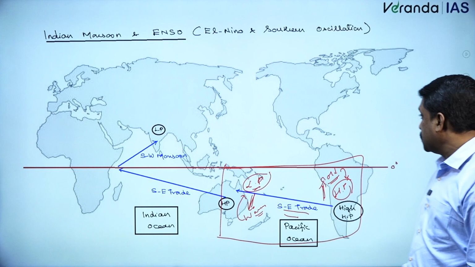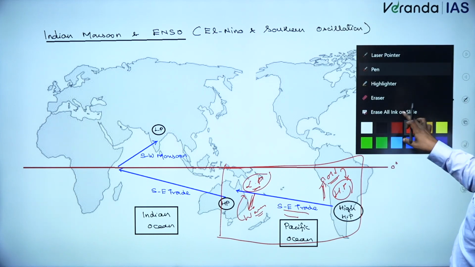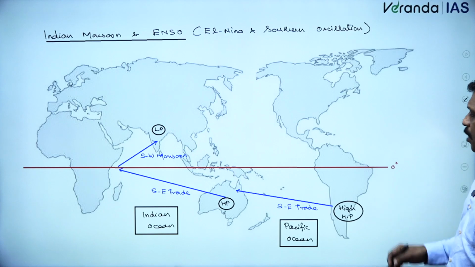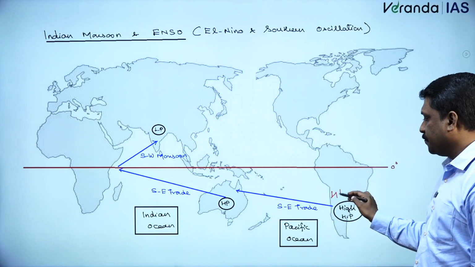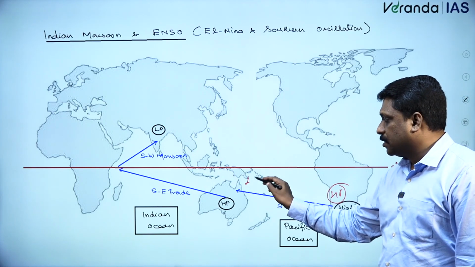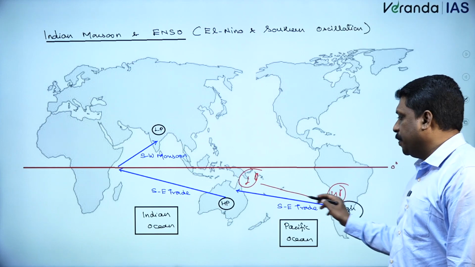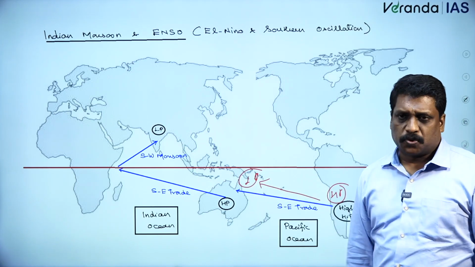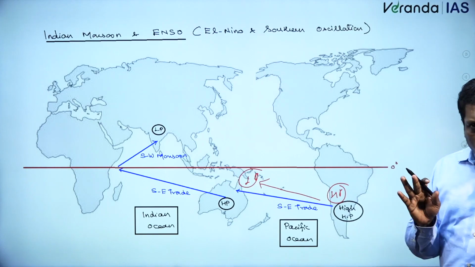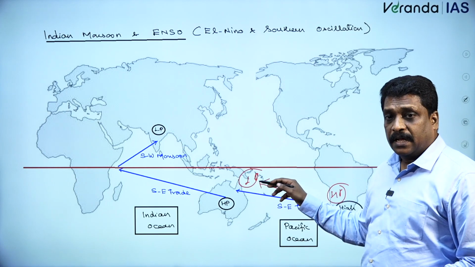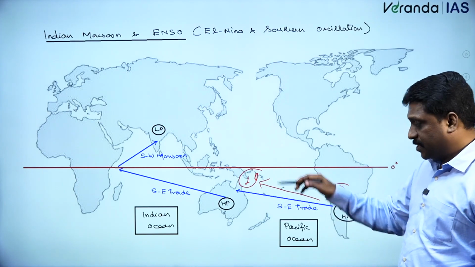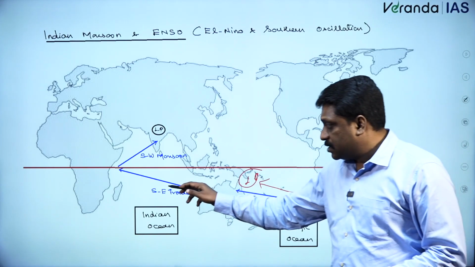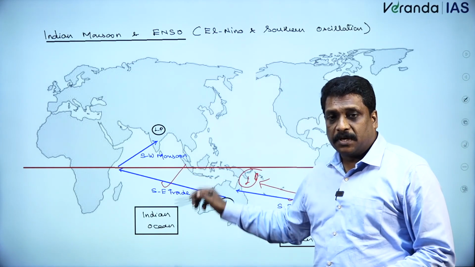So generally what happens? If we have this low pressure and high pressure created across this Pacific Ocean, assume that I have a high pressure here and a low pressure here. Very easily, this wind will flow across the Pacific Ocean. Under a normal condition, for the Indian monsoon to be successful, the southeastern trade of the Pacific Ocean will be certain, and the southeastern trade of the Indian Ocean will also be certain.